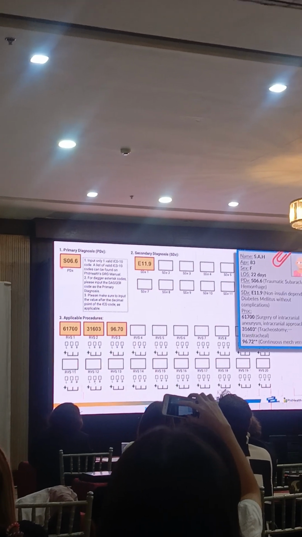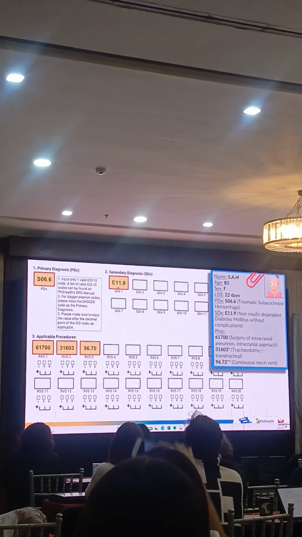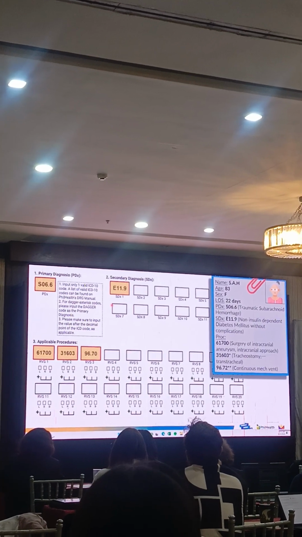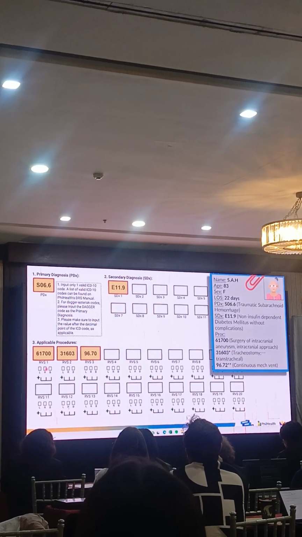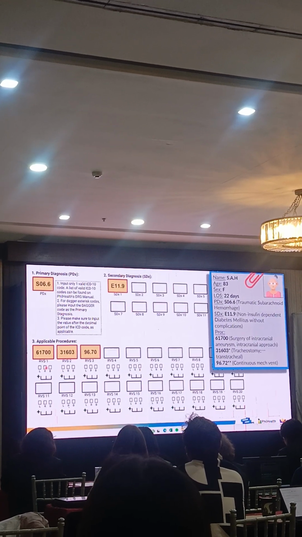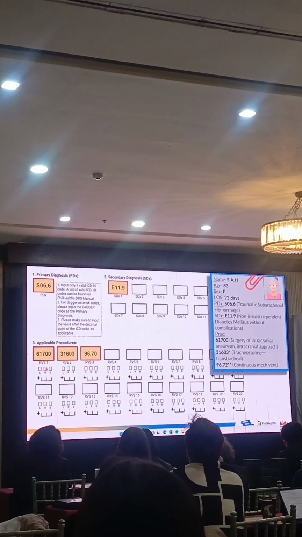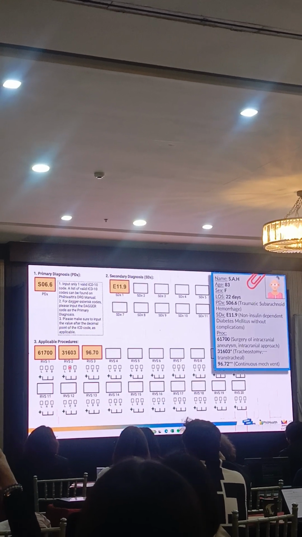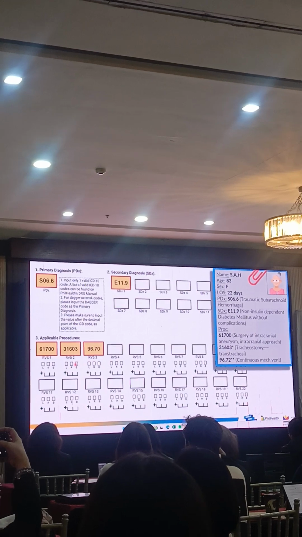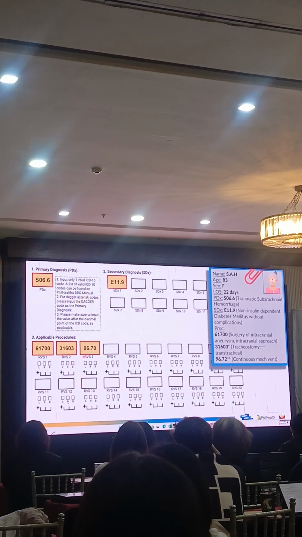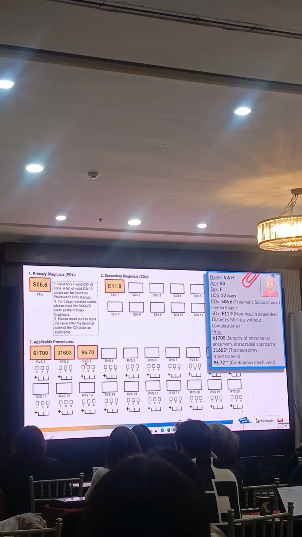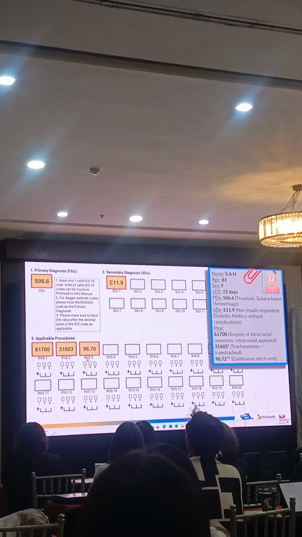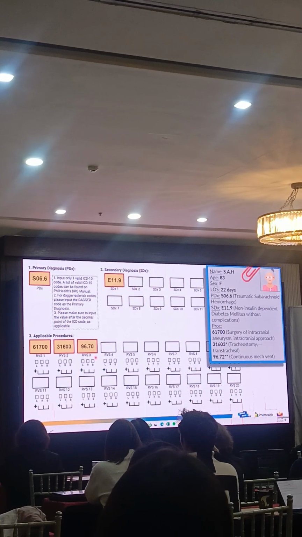Naturally, traumatic subarachnoid hemorrhage would be the PDX. Diabetes, E11.9, would be a secondary diagnosis. Procedure 61700 will be in the first box, that is the surgery of the aneurysm. Tracheostomy, which is also an additional procedure, goes in RVS 2, which is 31603, specific for tracheostomy by the transtracheal approach. And the patient had continuous mechanical ventilation, so the code for continuous is 96.70.